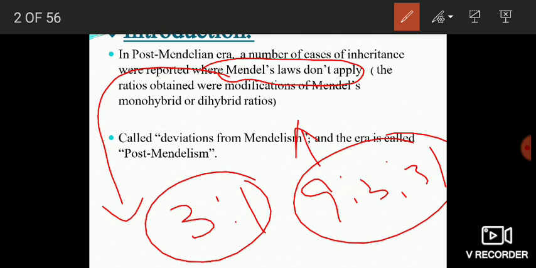So any case of inheritance which deviates from Mendel's monohybrid ratio and Mendel's dihybrid ratio constitutes a deviation from Mendelism. And the period and the phase of genetics in which these deviations were reported is obviously known as post-Mendelism, or the post-Mendelian phase of genetics, or simply post-Mendelism.